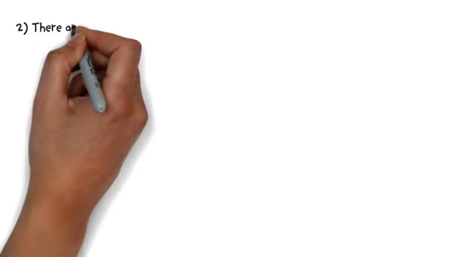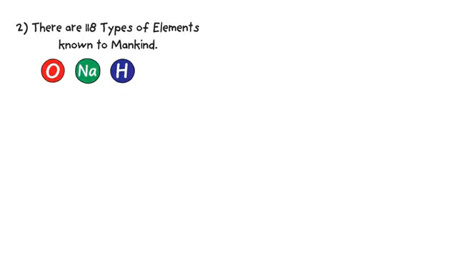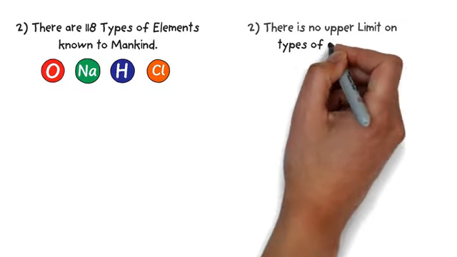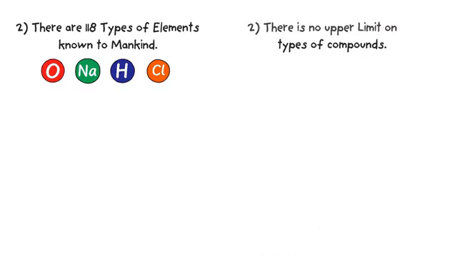Secondly, there are only 118 types of elements known to mankind. For example, oxygen, sodium, hydrogen and chlorine. While there is no upper limit on the type of compounds, because different chemical combinations of elements form different compounds.